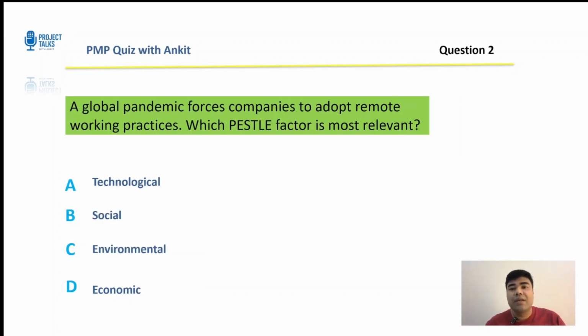All right. Now, the next one is a global pandemic forces companies to adopt remote working practices. Which PESTLE factor is more relevant? Technological, social, environmental, or economic? I'll give you some time to think about it.